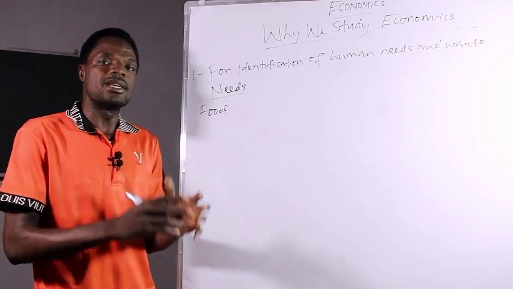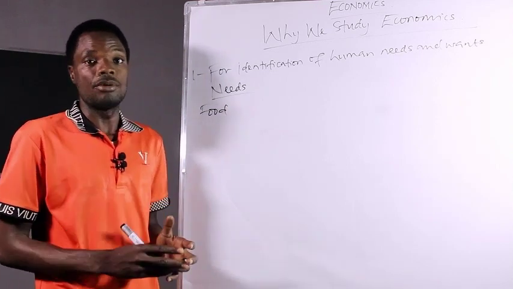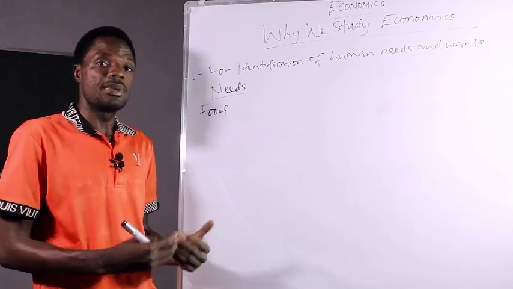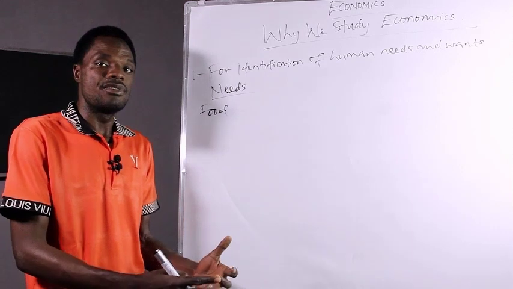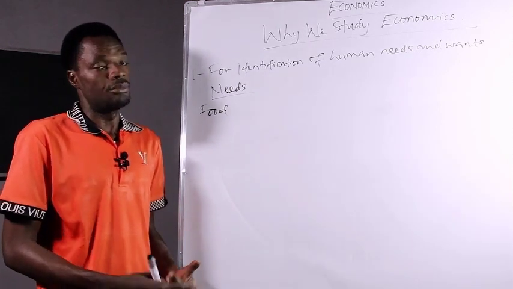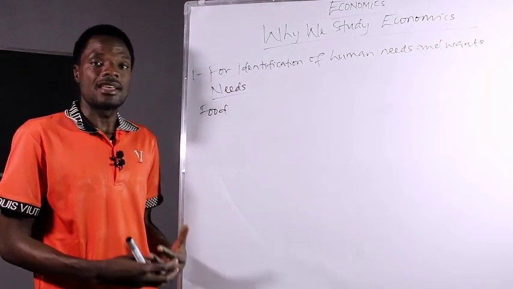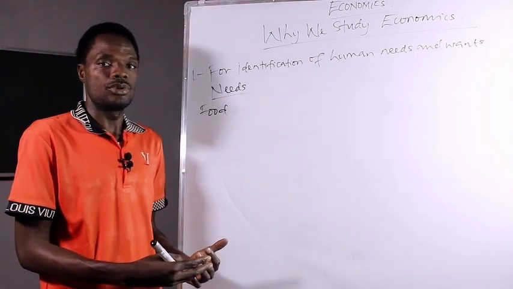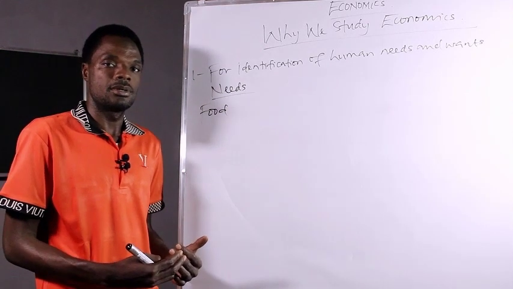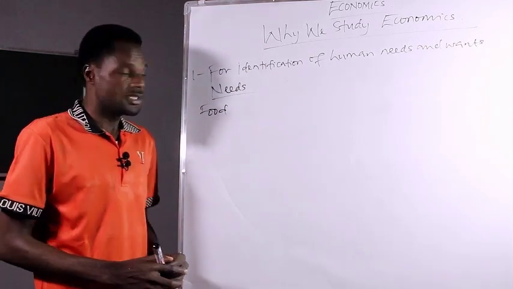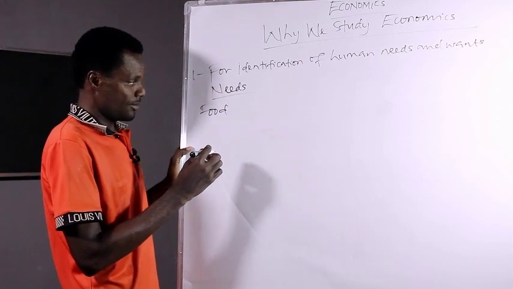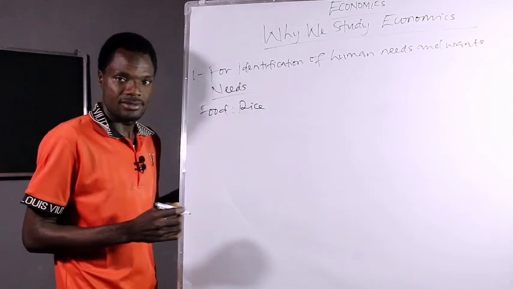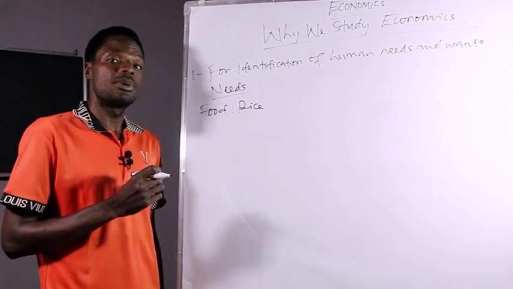This depends on his budget, or this depends on his income. If the person is earning a lot of income, this will mean that he can eat very delicious and good food. But if the person is earning very little or low income, that person can only afford to buy cheap food. Now, for example, if the person is rich, he can afford to buy rice, even though even poor people are buying rice.